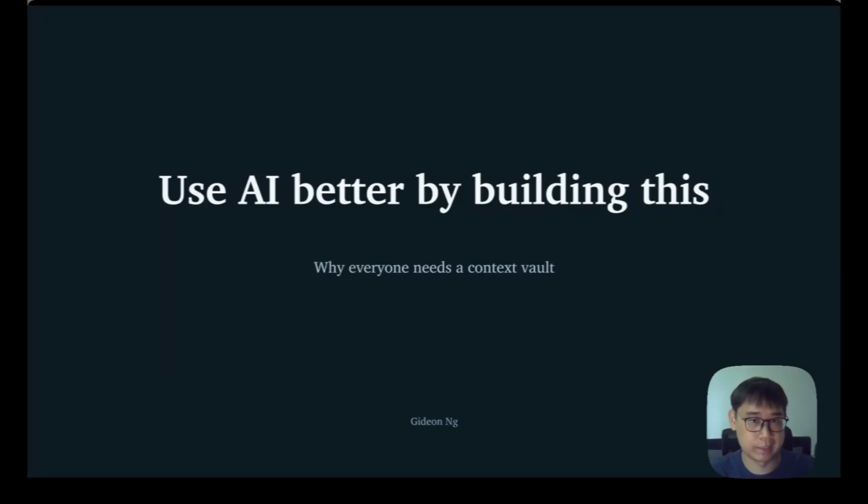If you want to get better at AI, stop worrying about agents, Ralph loops, and automation workflows. The easiest way to make AI give you better outputs is by giving it context about how you think. So in this video, I'll show you the simple system that I use to store my entire library of context so AI understands everything about me, and how you can build the same tool for completely free.